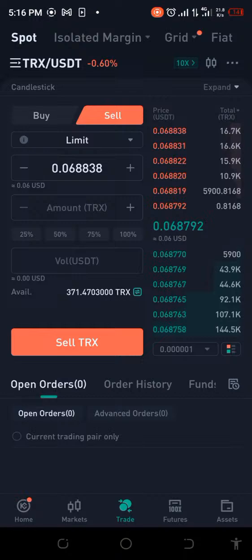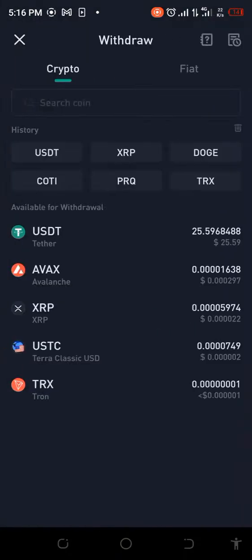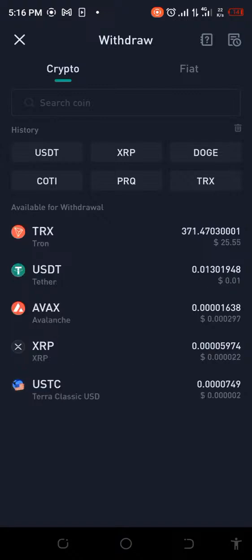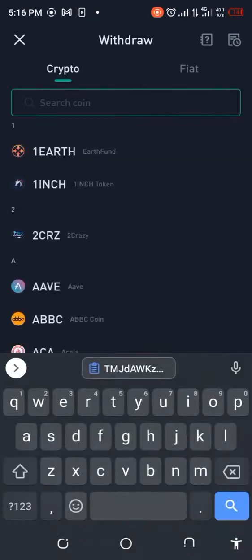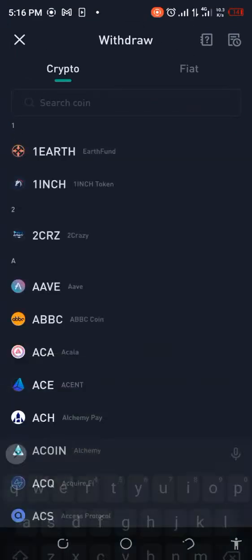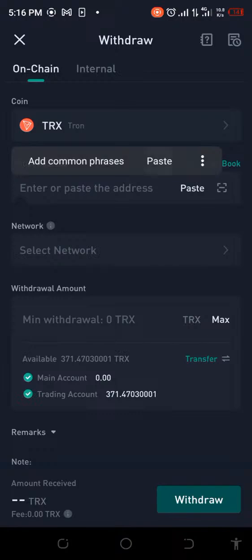All right, so that's what we're doing right now. We're withdrawing from here, and we're withdrawing TRX. You can see it already has everything there, okay? We're taking everything over. No, this is what I want. I'm withdrawing this and I'm just clicking on this. And then we'll put in the address, the wallet address.